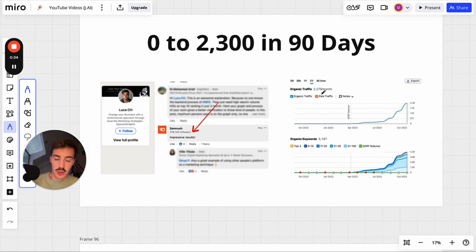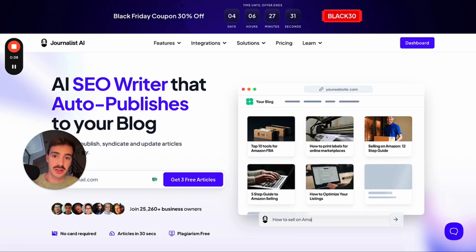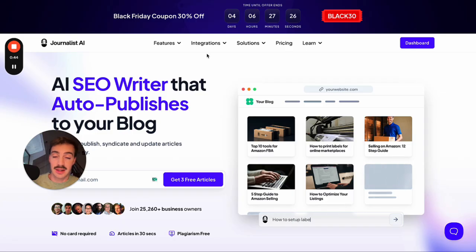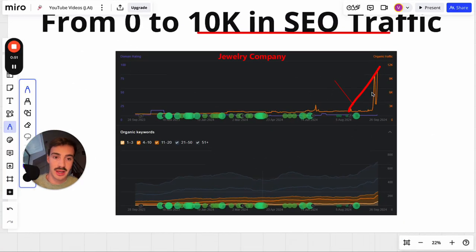SEO. And so I want to show you step by step how you can leverage SEO and specific Journalist AI's AI writing tool to get results like the ones you just saw on screen. Now, granted, very important to mention that SEO isn't just about generating content. So the results you see here, right, these insane results, 0 to 10K in 30 days, aren't just with writing